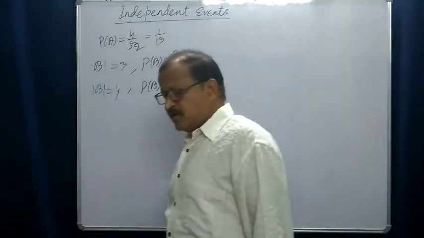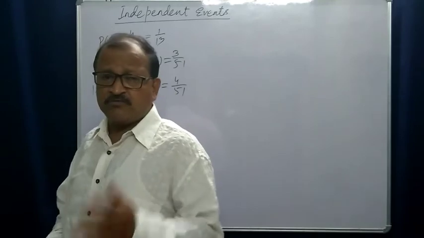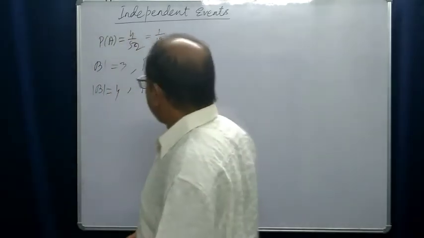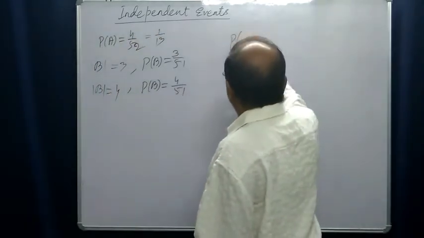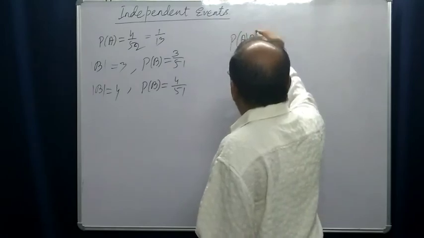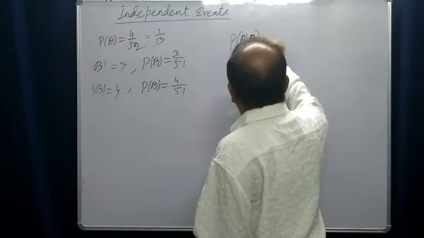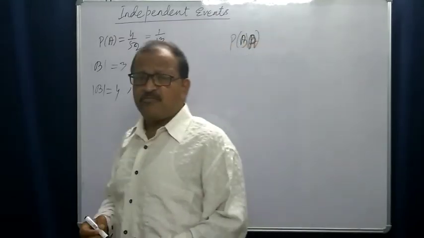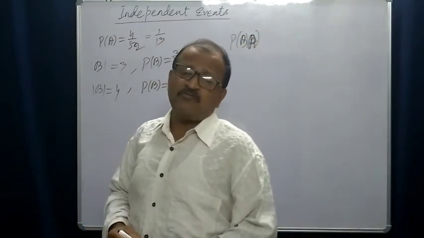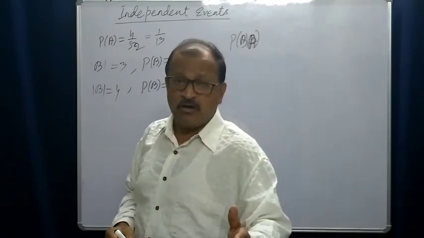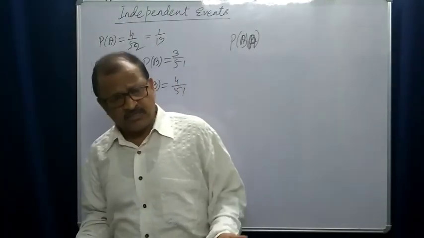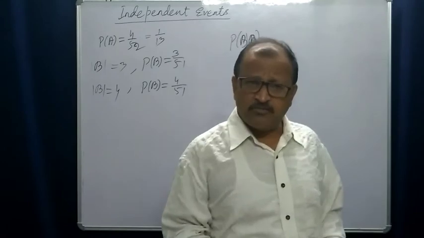We have solved some problems about conditional probability, or probability of B given A. What is the probability of B when A has occurred? So this is one kind of conditional probability.